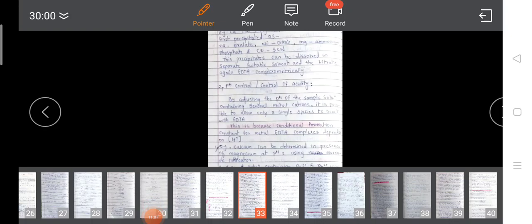Today we have focused on the selectivity of the EDTA, then the advantages and the limitations of this EDTA as a titrant. Then in the next lecture we will talk regarding the different types of titrations of this EDTA. Okay, please go through all this part very well.